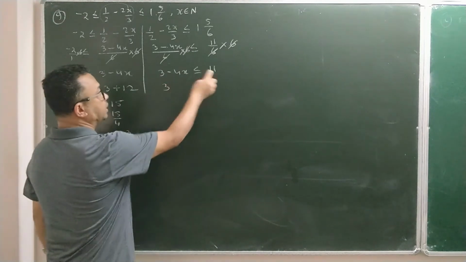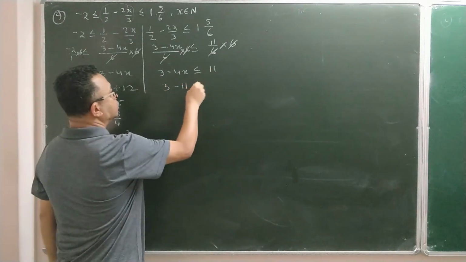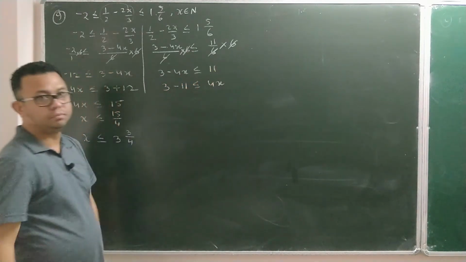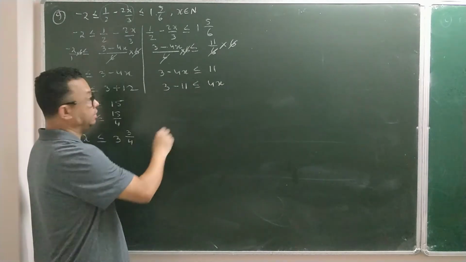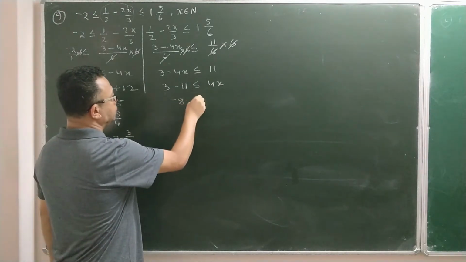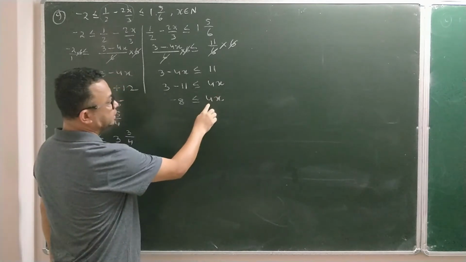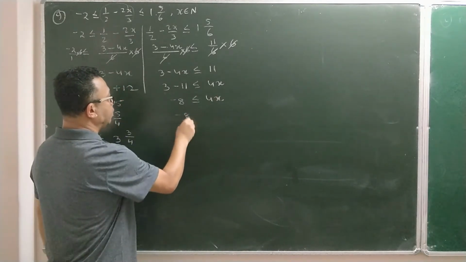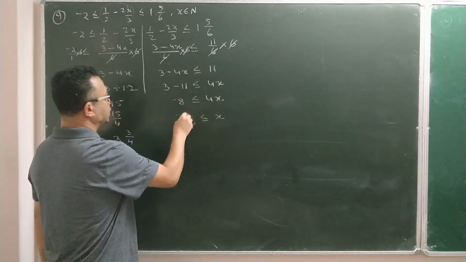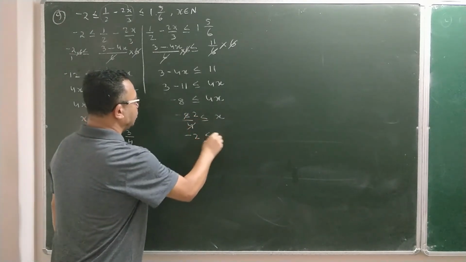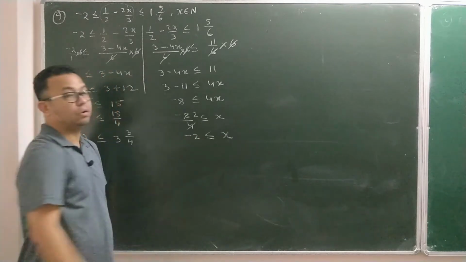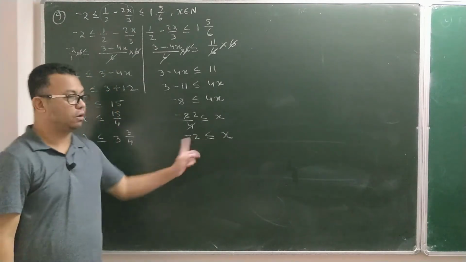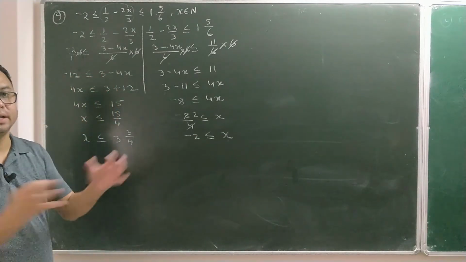So yeah, 3, bring that 11 this side, it will be minus 11. So there you have 4x. Then 3 minus 11 is minus 8, then 4x. So since attached with x is 4, this 4 will go that side and divide. So it is minus 8 by 4. So there you are. As you cancel this, you have x which is greater than or equal to minus 2. Now the two answers that I got, now I need to connect them.